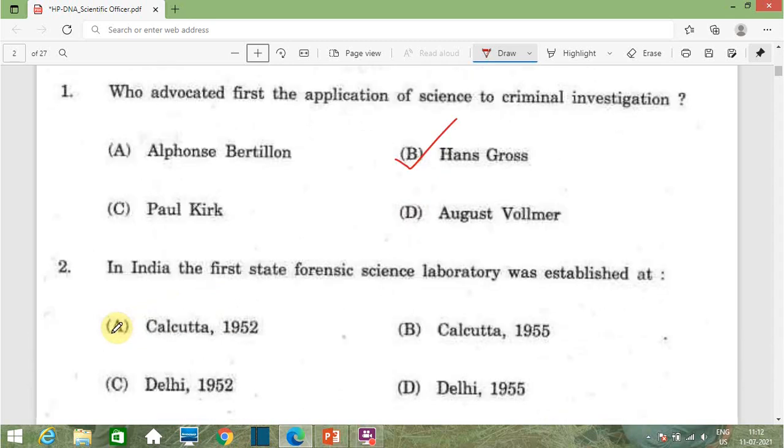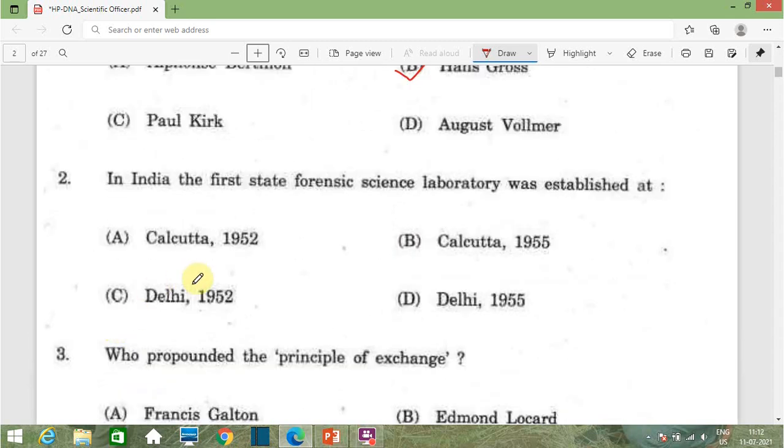Then see the next question. In India, the first state forensic science laboratory was established at dash dash. Option A Calcutta 1952, option B Calcutta 1955, option C Delhi 1952 and option D Delhi 1955. The correct option of this question is option A, that is Calcutta in 1952.